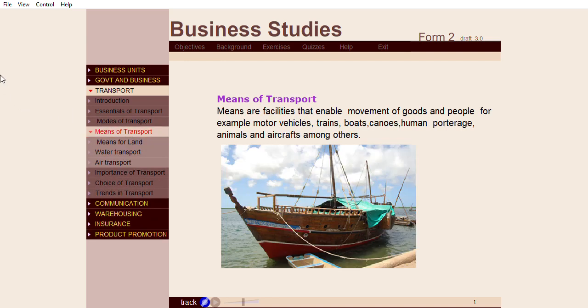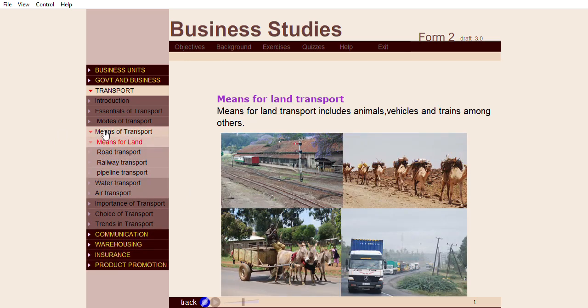Means of transport. Means of transport are facilities that enable movement of goods and people. For example, motor vehicles, train, rivers, human porterage, animals, and aircraft. The following table summarizes the various modes of transport, their various means of transport, and their advantages and disadvantages.